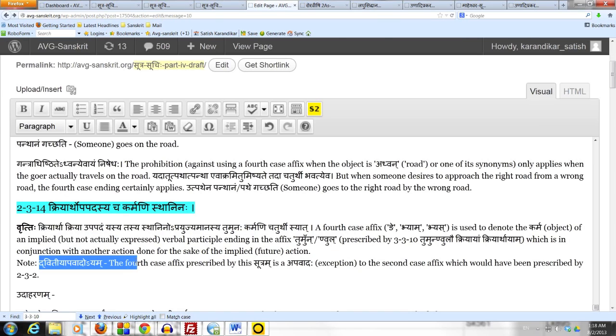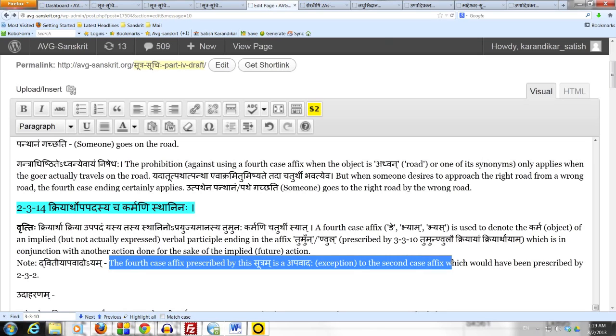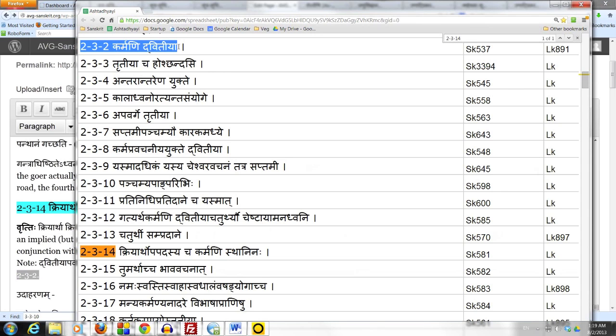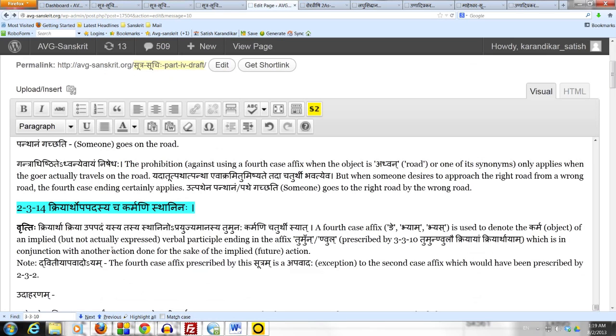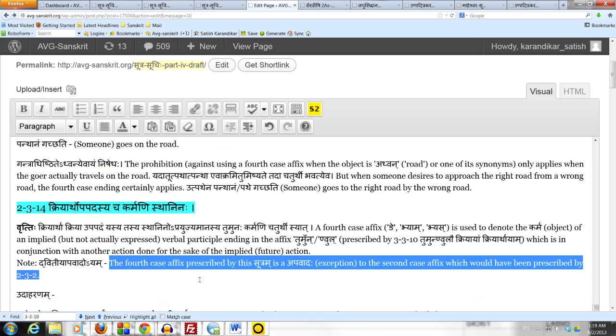Please note that dvitiyapavadaha ayam. The fourth case affix prescribed by this sutram is the apavadaha, exception, to the second case affix, dvitiya vibhakti, which would have been prescribed by 2.3.2 karmani dvitiya. Normally, a second case affix is used following a pratipadikam which denotes the karma object of an action. This sutram now says a chaturthi should be used under certain circumstances. That is how the chaturthi vibhakti prescribed by this sutram is apavadaha for the dvitiya vibhakti, which would have been prescribed by 2.3.2.